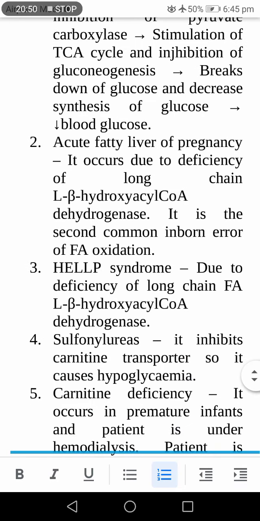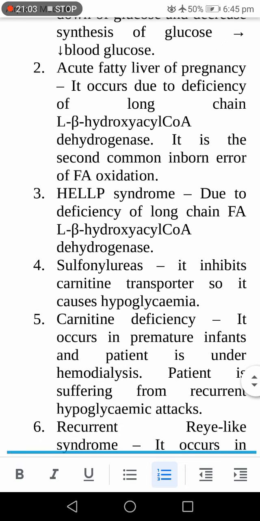Next, the HELLP syndrome. It is also due to the deficiency of long chain fatty acid L-beta hydroxyacyl CoA dehydrogenase. Next, if the patient takes sulfonylureas, that is an anti-diabetic drug, it inhibits the carnitine transporter, so there is hypoglycemia.